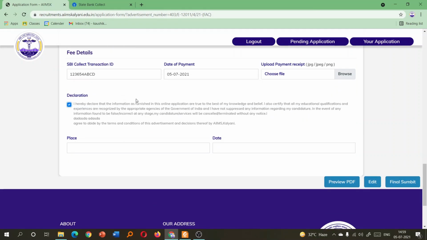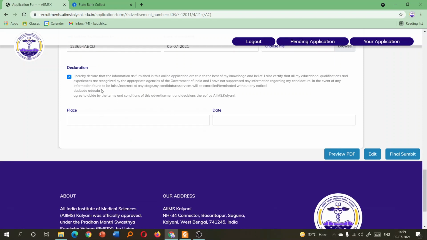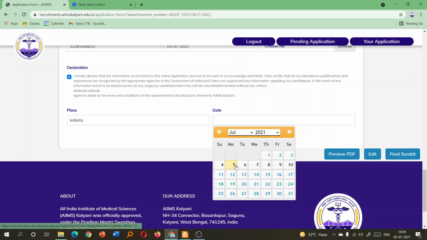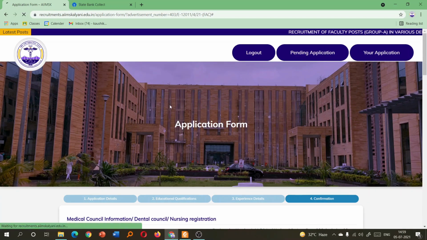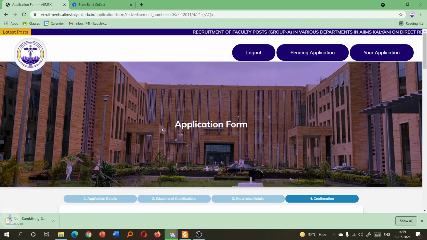Then you sign this declaration. You have to give your place, maybe Kolkata, and date. And after all these things are filled up, you click this preview PDF before actual submission. So then you can see that one PDF file will be generated and it will be downloaded here.